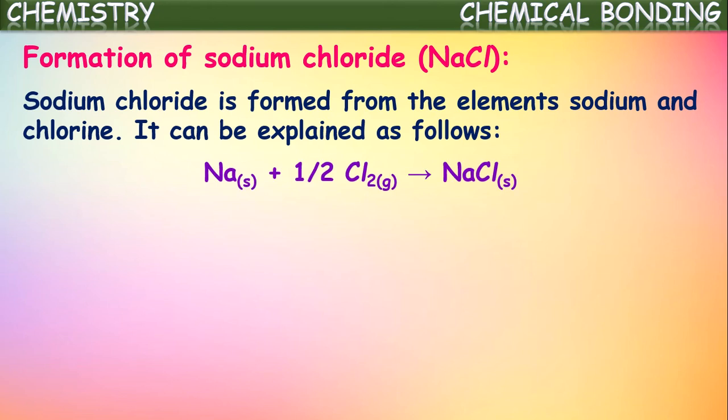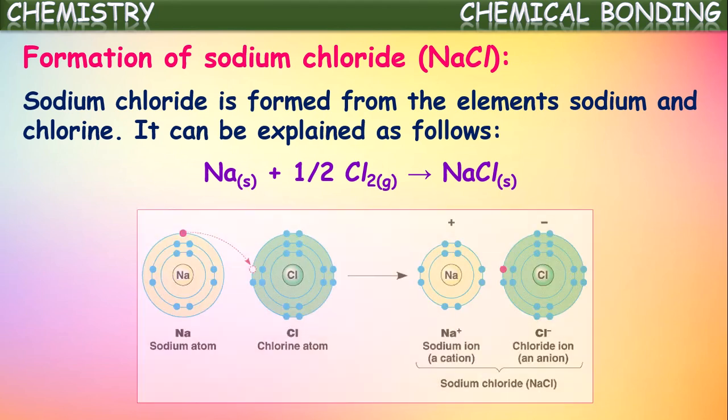See, sodium combines with chlorine gas. Actually, sodium is a solid substance. It reacts with the chlorine gas to form solid sodium chloride. This is a general reaction which occurs in the formation of the ionic compound sodium chloride from metal sodium and non-metal chlorine gas. Let us see this step by step. This is a diagrammatic pictorial explanation: sodium and chlorine combining together to form sodium chloride.